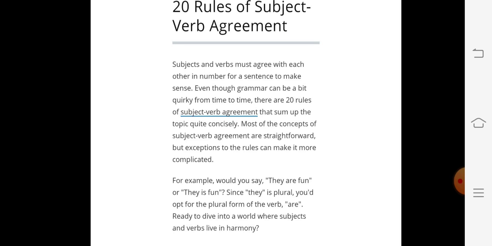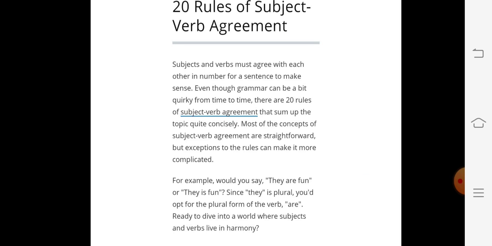Even though grammar can be a bit quirky from time to time, there are 20 rules of subject verb agreement. As you know, there are continuous changes in English. But still there are 20 rules we can keep in mind and follow to make our sentences impressive.